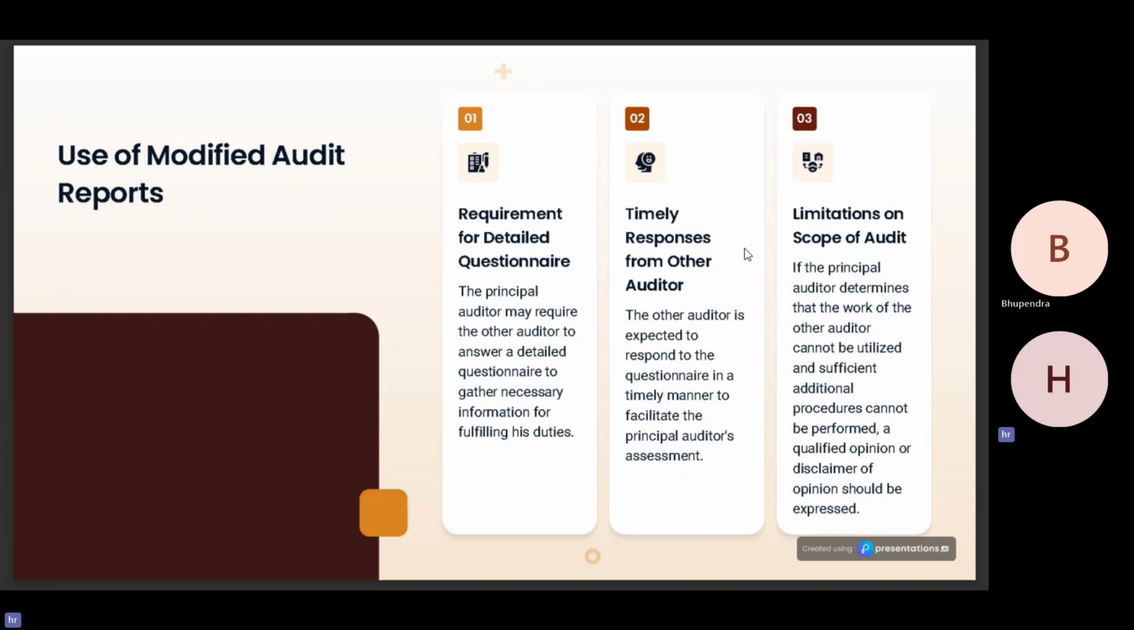Limitations on scope of audit. If the principal auditor determines that the work of the other auditor cannot be utilized and sufficient additional procedures cannot be performed, a qualified opinion or disclaimer of opinion should be expressed. After performing the procedures which are outlined in this SA, if the auditor determines that the work of the other auditor cannot be used, he should express a qualified opinion or a disclaimer of opinion in his audit report as well.